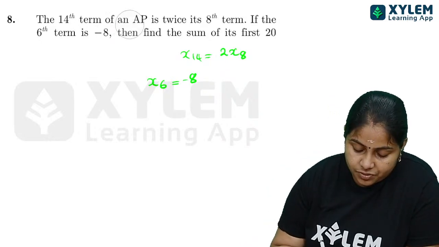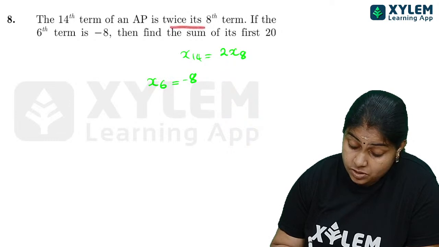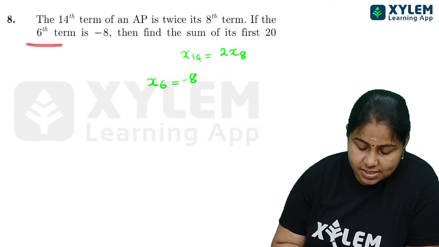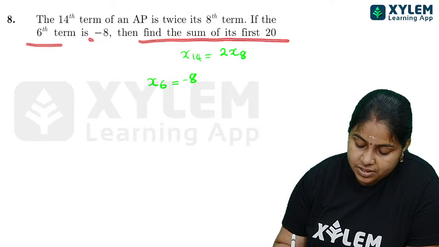The 14th term of an AP is twice its 8th term. If the 6th term is negative 8, find the sum of its first 20 terms.